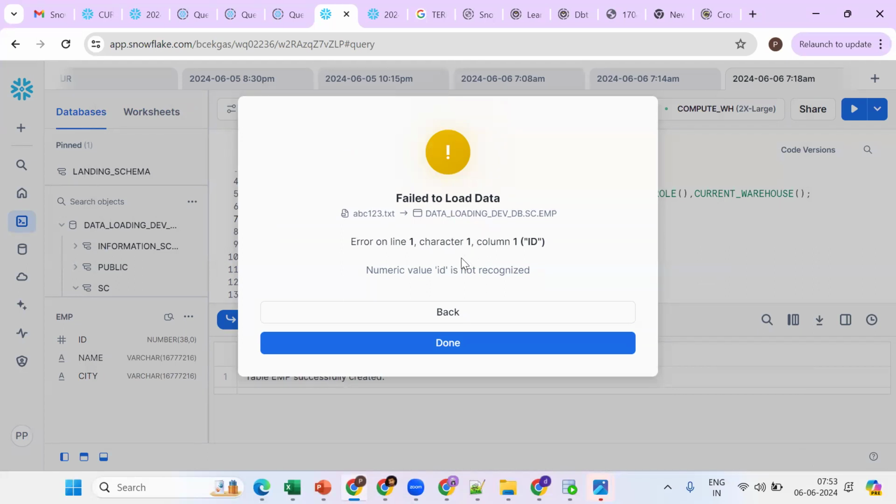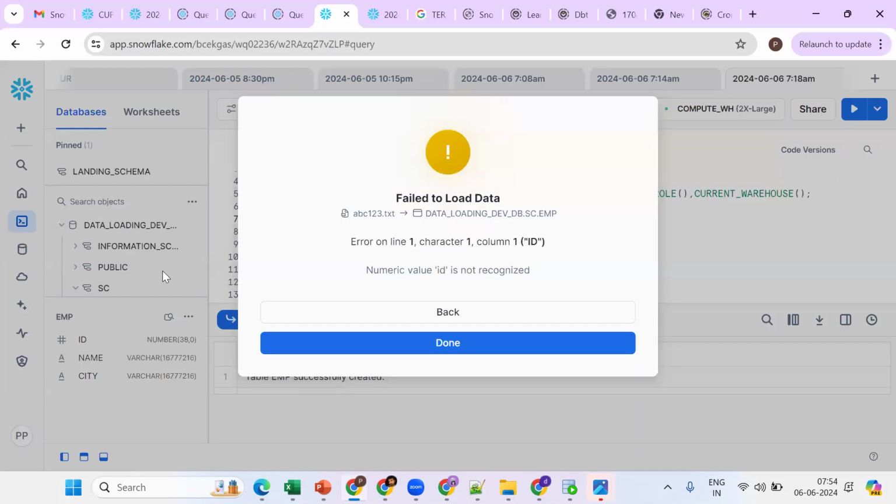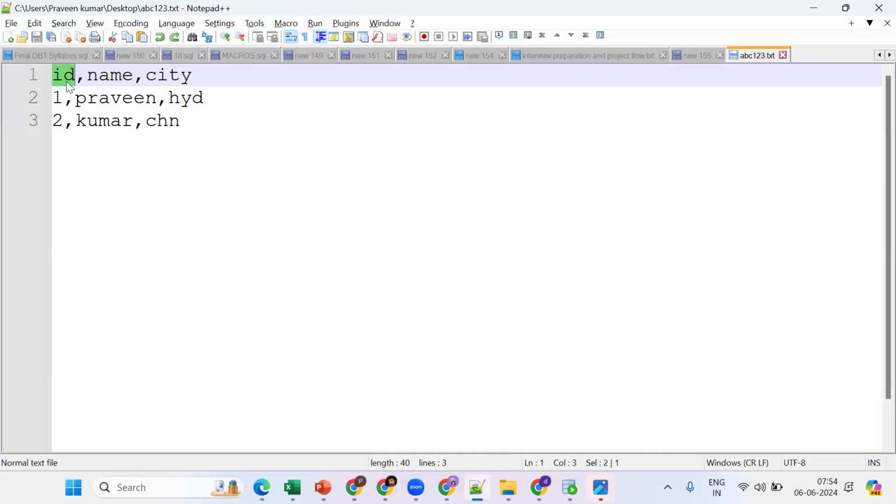When you get a numeric value error, this is very important, tell me. A data type issue. When we set text data instead of numeric, we get the number error. You mentioned ID as number, but Snowflake is assuming the header as a record. In ID, which is mentioned as number, we are getting a string. We don't want this.